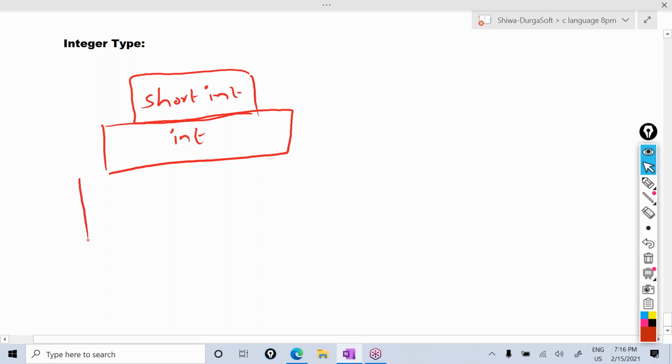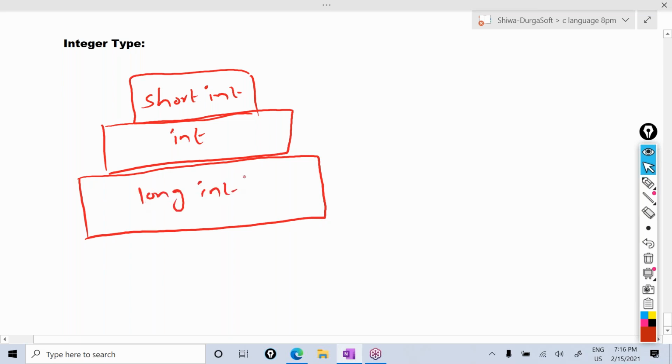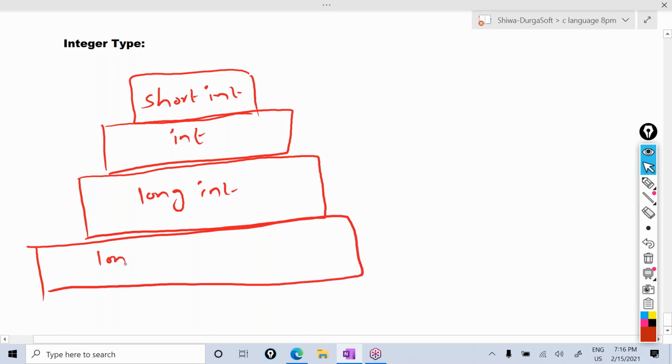Okay, int has some range. To accept more than that, we use long int. Long int has some range. To accept more than that, we use long long int. So in the integer, 4 data types are there. What are those? Short int, int, long int, long long int.